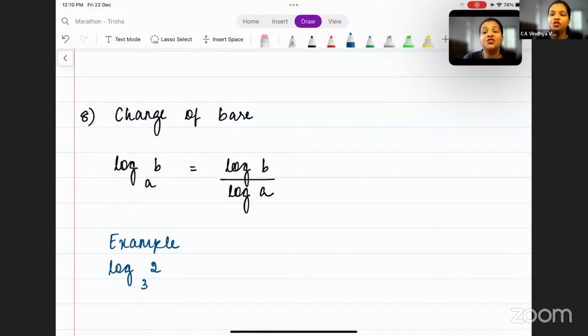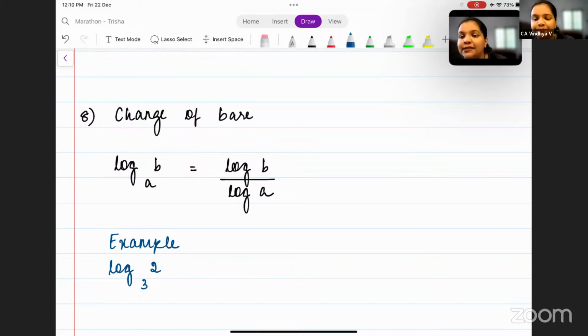Next one is change of base. So if you have log b base a, and if you want to change the base from a to 10, that is the common logarithm, what you simply have to do is write it as log b by log a.